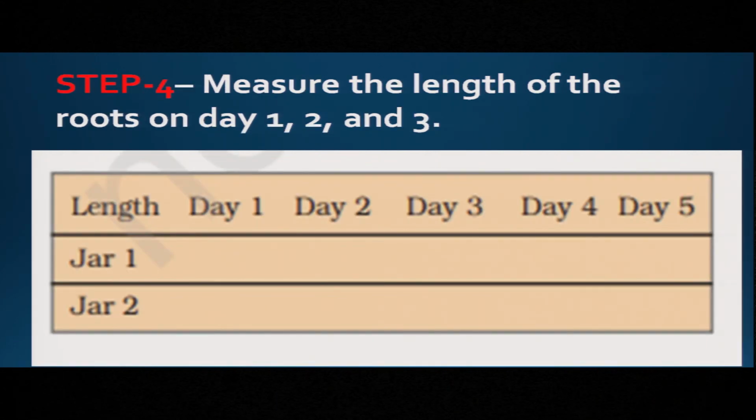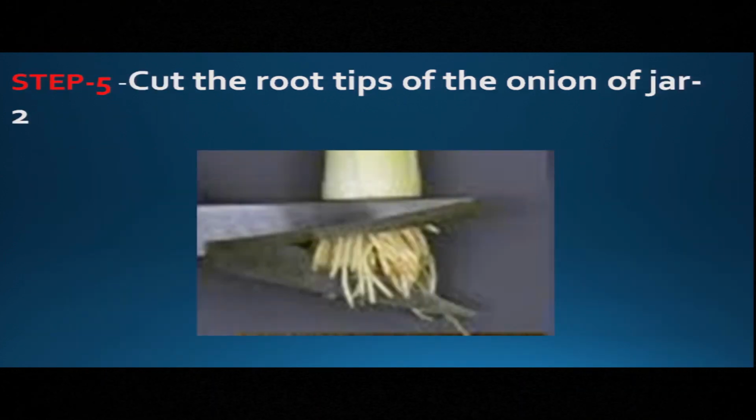In step 4, you have to maintain a record. On day 1, you need to measure the length of the onion root, then on day 2, day 3, day 4, like that. Now, in step 5, do one thing. Cut the root tip of the onion root of jar 2 only, not jar 1. Only the tip of the onion root should be cut, not the whole root.